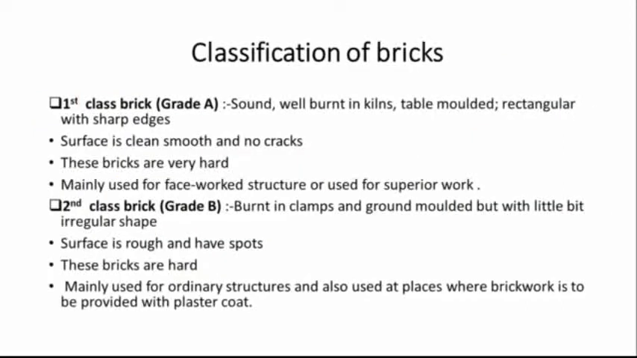Next, classification of bricks. There are four classifications: first class brick, second class brick, third class brick, and fourth class brick. Now we can start with the first class brick. The first class brick is table molded brick, and they are burnt in the kilns. They are well burnt bricks, regular in shape, with sharp straight edges. The dimension of brick is 19 by 9 by 9.